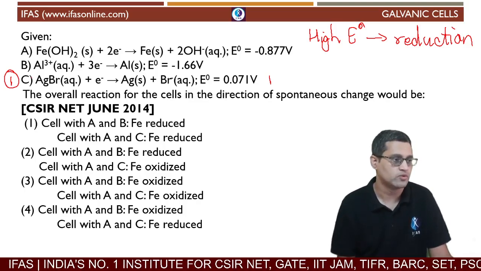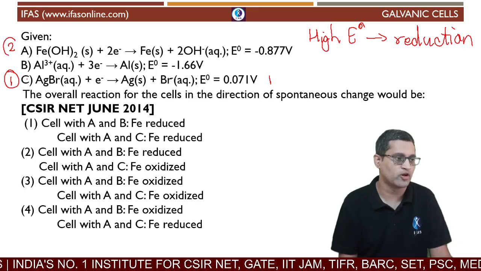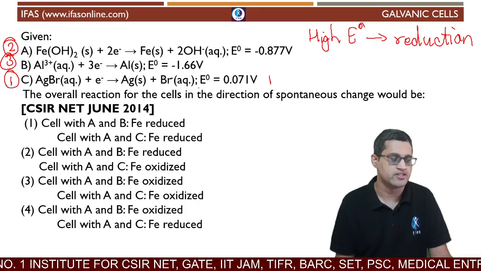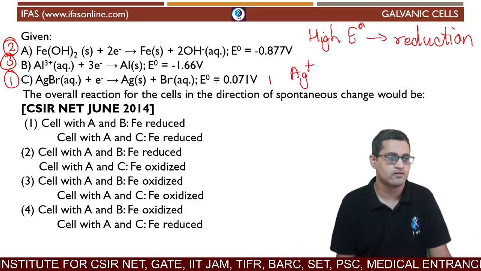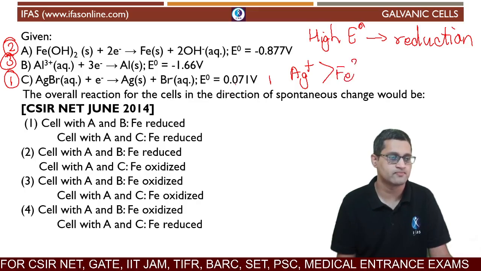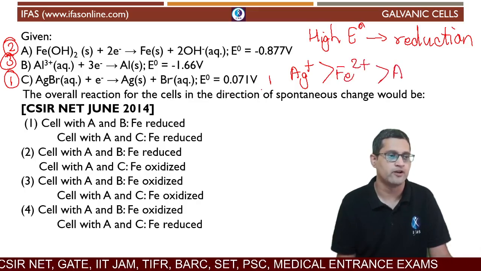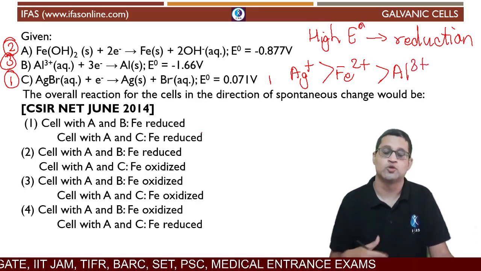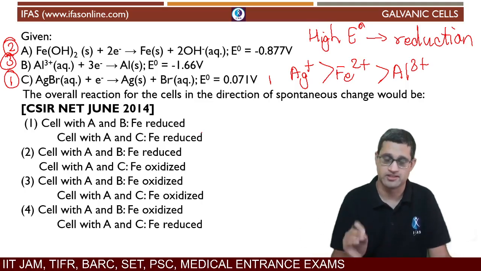After that, you will have Fe(OH)2 at -0.877, and then aluminium. So Ag+ is greater than Fe2+ is greater than Al3+ in terms of reduction potential. Whichever one is the higher one, that will get reduced.